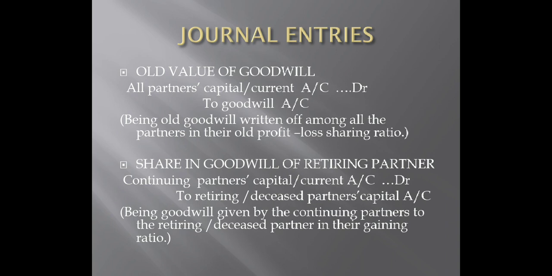It is very important for you to understand these journal entries as well as memorize the same. Let us read the narration. Being goodwill given by the continuing partners to retiring or deceased partner in their gaining ratio. Never forget this. It is always to be given in gaining ratio. Alright? Fine. What is the next topic?